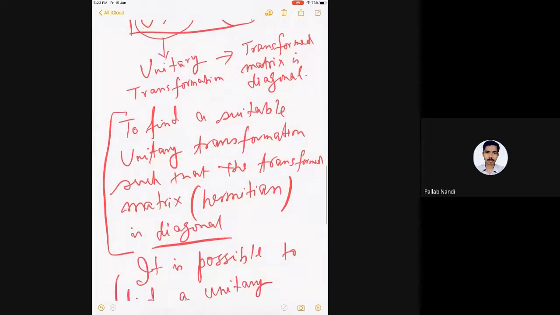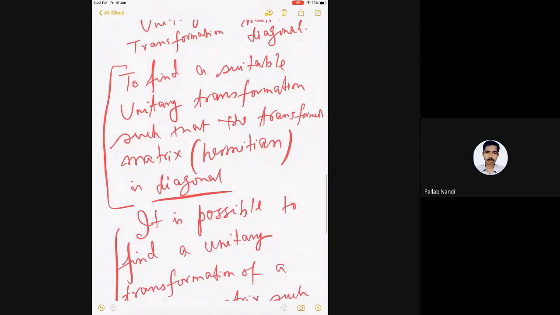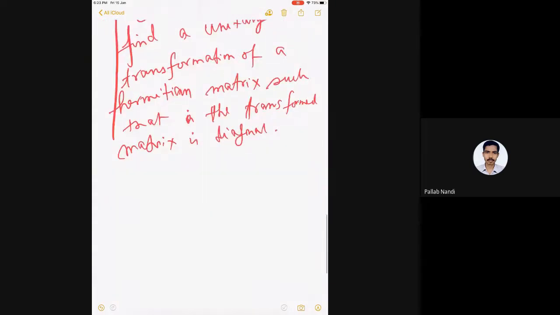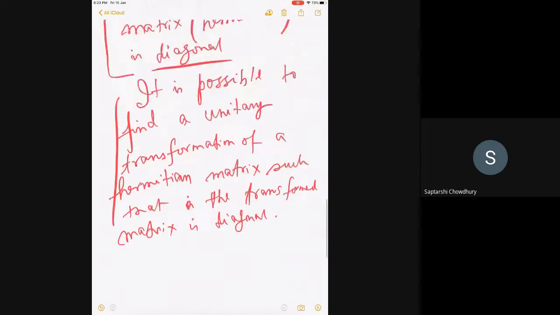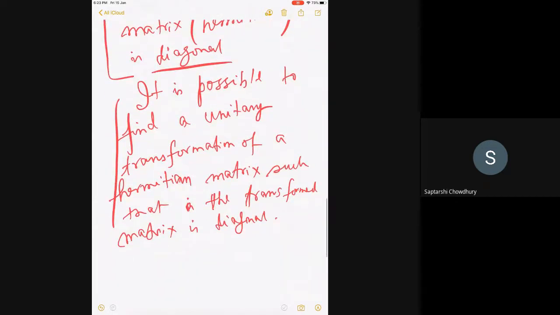Now I am trying to tell you that if you make a unitary transformation, then the transformed matrix will become diagonal, and our job is to find such a suitable unitary transformation. Is it all right? Yes, sir. Good, very good. If you know this much about the eigenvalue equation, that's very good for us to push forward. Whenever there's a Hermitian matrix, and in fact Hermitian operators also have a Hermitian matrix, you can have a unitary transformation.